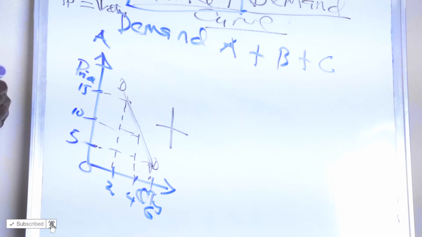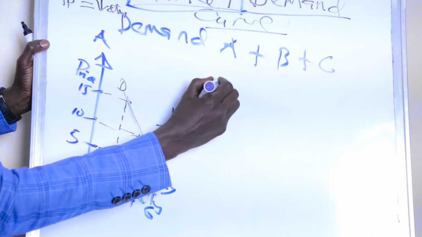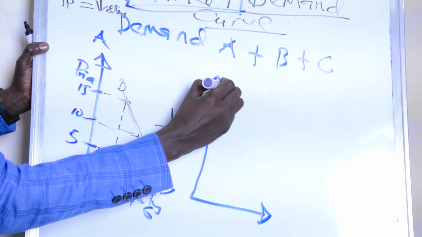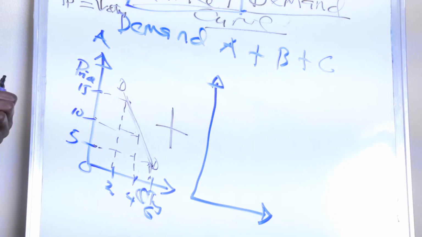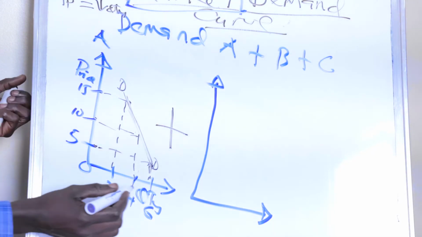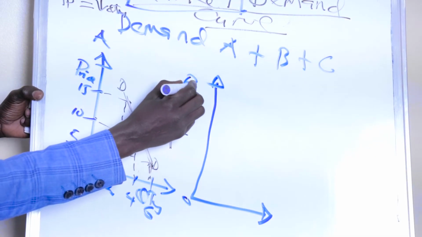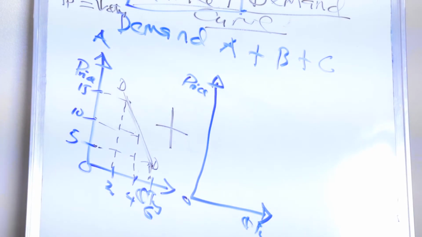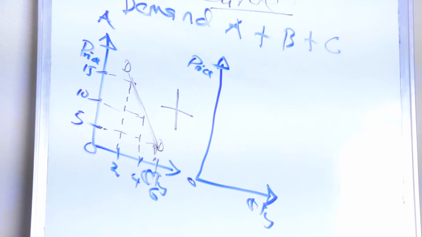We are also going to take a simple hypothetical example. Here we have the price for the commodity, and on the horizontal axis, we have the quantity demanded for the commodity.